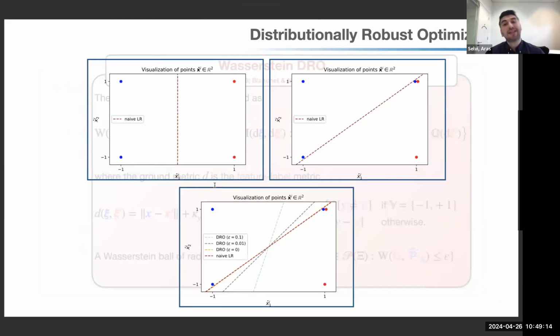Now, if we were to implement the distribution robust counterpart of logistic regression, you can see in the plot at the bottom that if I increase epsilon, so if I look at more and more worst case distributions, our solution becomes more robust in the sense that the hyperplane gets closer to the original shape on the top left.